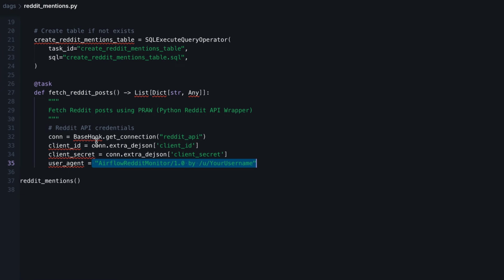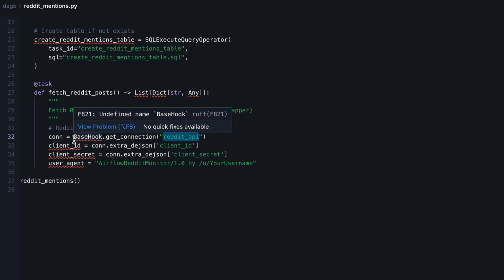You can see that we fetch the API credentials by using BaseHook.get_connection. That allows us to fetch a connection that we created earlier, reddit_api in that case. So whenever you need to fetch a connection, you can use BaseHook like that. And if you wonder what a hook is, I strongly recommend you take a look at the Airflow documentation. It's a very important concept to know.